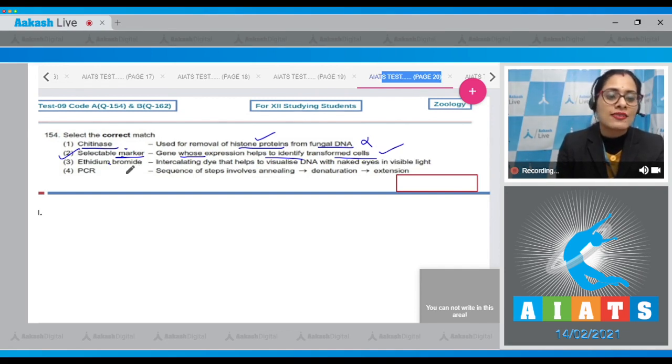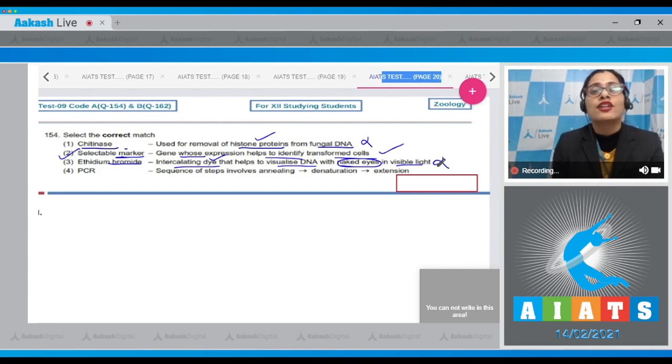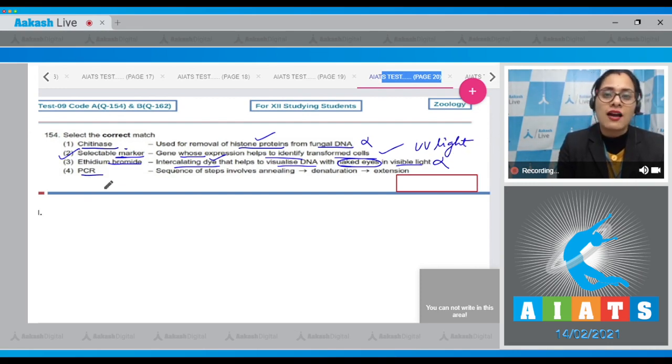The next match is ethidium bromide, intercalating dye that helps to visualize DNA with naked eyes in visible light, and this is an incorrect match because ethidium bromide is an intercalating dye that helps to visualize DNA in UV light. The last match is PCR.